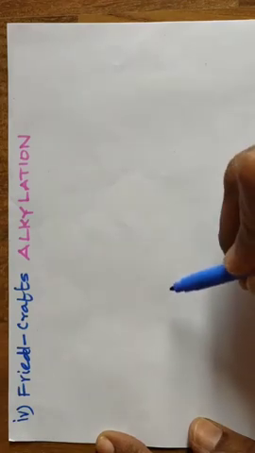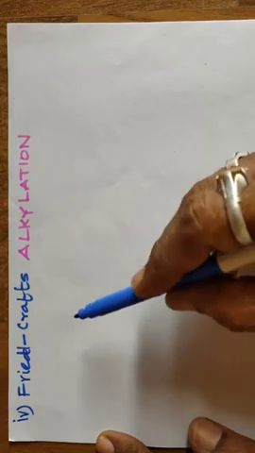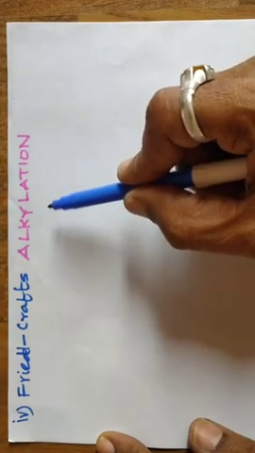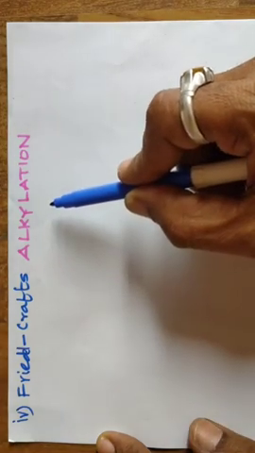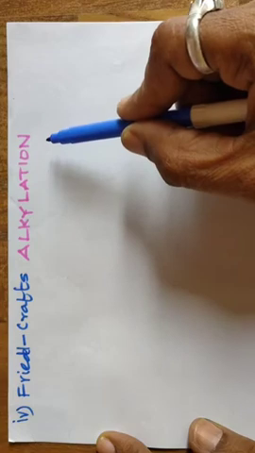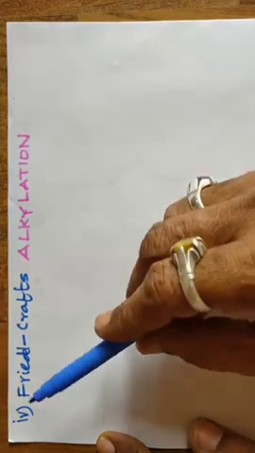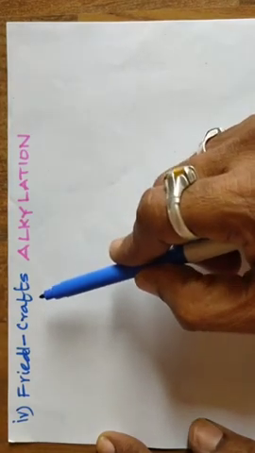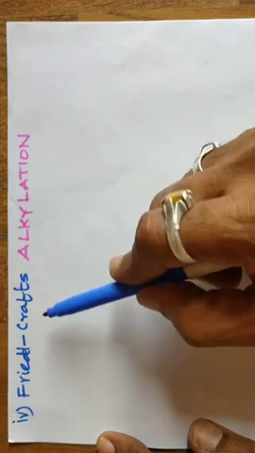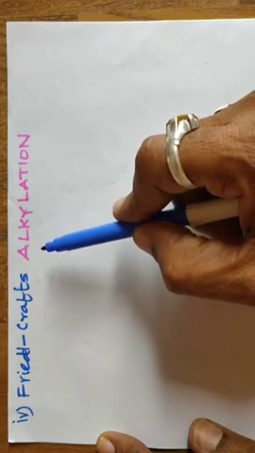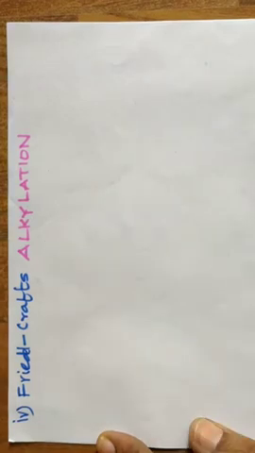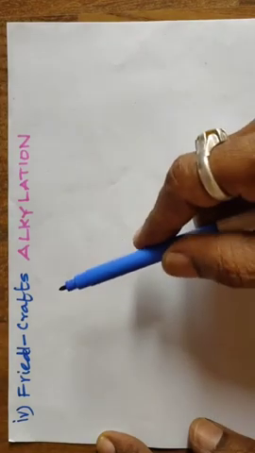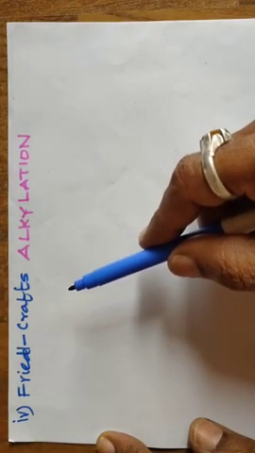Dear aspirants, in order to continue chemical properties of benzene, as they are classified into majorly two types. The commonly occurring chemical reactions of benzene and aromatic compounds are electrophilic substitution reactions. Previously we observed nitration, where HNO3 and H2SO4 are added, and halogenation, where Cl2 or Br2 is added in the presence of a Lewis acid like anhydrous AlCl3. Next continuation is sulfonation. Sulfonation happens with fuming sulfuric acid, the combination of sulfuric acid and SO3.